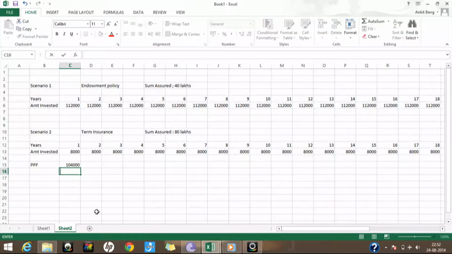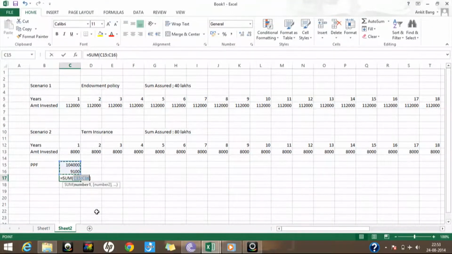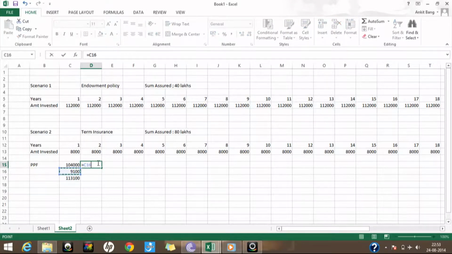So what I'll do is 1,04,000 multiplied by 8.75% of interest that will be accruing every year. Okay, and which gets to 1,04,000 plus 9,100, that is 113,100, the amount which will be carried forward for the second year. Right, in the second year it will be 113,100 plus an additional amount of 1,04,000 made to PPF again. Okay, and similarly 8.75% interest on 217,100, and similarly the trend goes on.